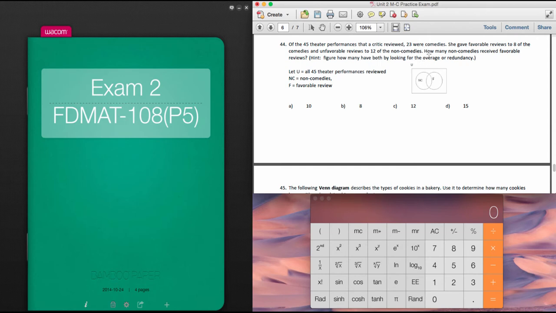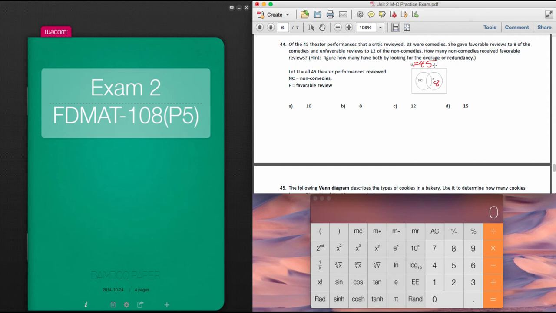Let's see. She gave 8 favorable reviews to the comedies. So I'm going to put the 8 over here. Remember, we have 45 performances, so the whole set will be 45 when we're done.